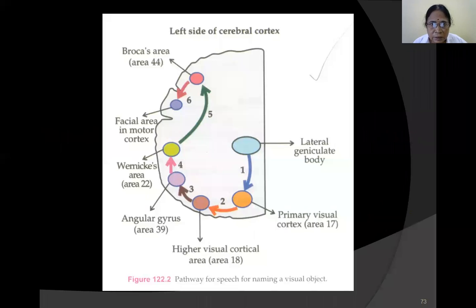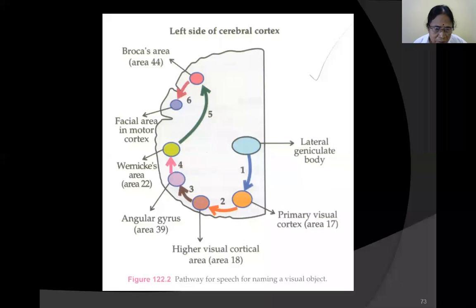In a right-handed person, the left side is dominant, and in a left-handed person, the right side is dominant. We are showing the different areas. Here is the primary visual area, area 17, and the associated areas, area 18, and how the signals travel; we are showing the visual, reading part. Suppose you are reading a book. The signals travel first to the primary visual area, then to the associated areas 18 and 19, and from there they go to the angular gyrus.